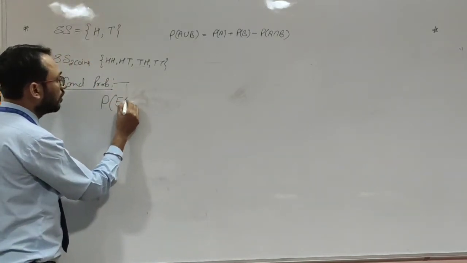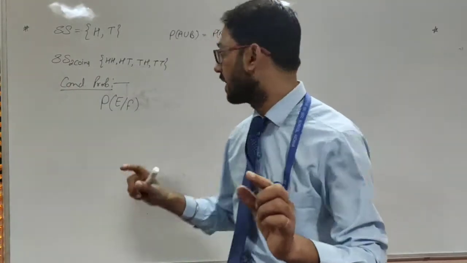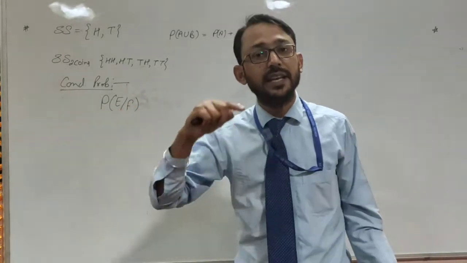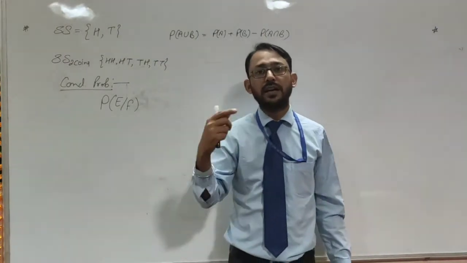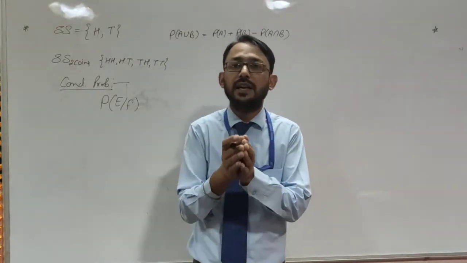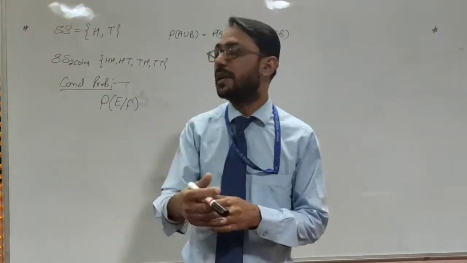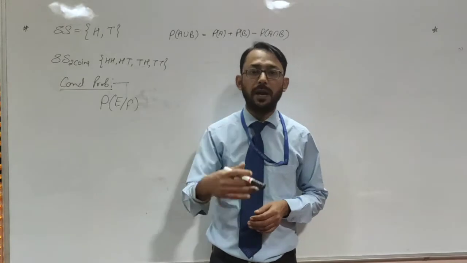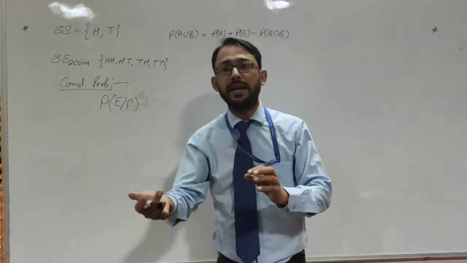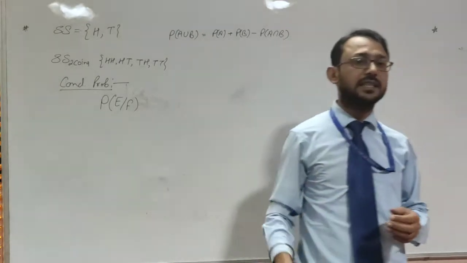Probability of E on F is read as the possibility of occurrence of event E when F has already occurred. Something has already happened, that is what we are going to say in this case.